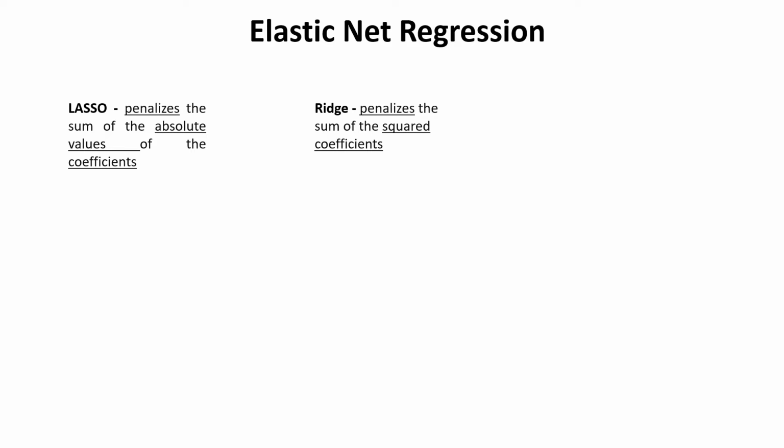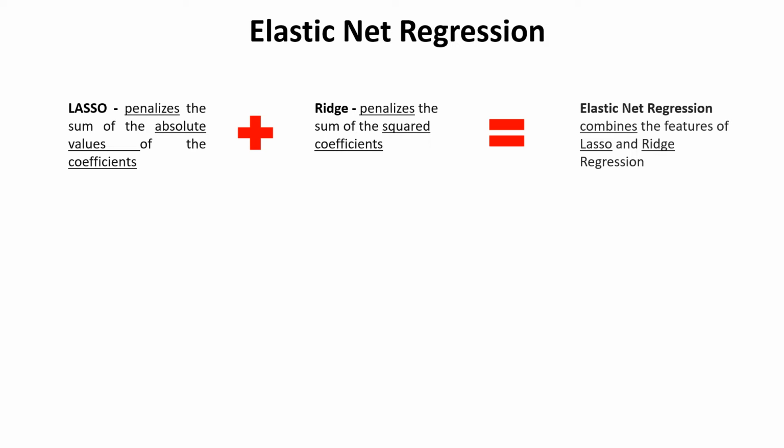So it is considered to be less aggressive compared to lasso and turns out to be more effective, but that completely depends on the situation when you are applying this. Now consider a situation where you want a combination of both of these two. That's where you come up with Elastic Net Regression. Elastic Net Regression simply combines the features of lasso and ridge regression and gives you the most efficient way of doing feature selection or model building. Here we are talking about feature selection, and we will focus on that only.